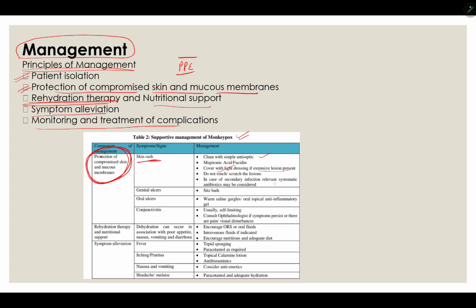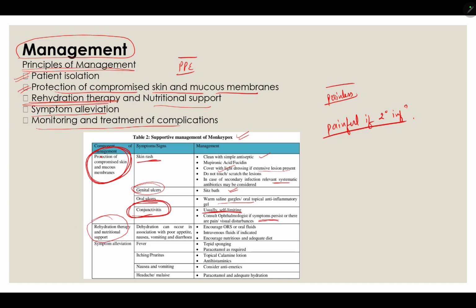And if there is secondary infection, then antibiotics can be given. Otherwise, mupirocin ointment can be applied on this. Then for genital ulcer, sitz bath. For oral ulcer, warm saline gargles. Topical anti-inflammatory gel can be applied for relief of pain. Lesions are usually painless. They can be painful if there is secondary infection. Conjunctivitis can be there. It is self-limiting. If symptoms persist, then you can take ibuprofen.